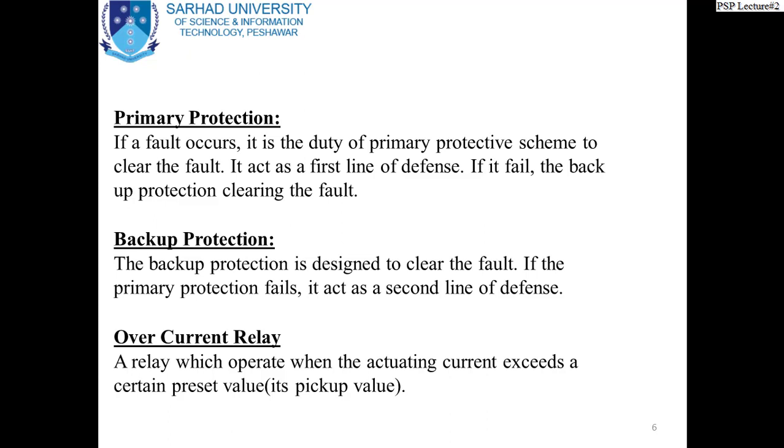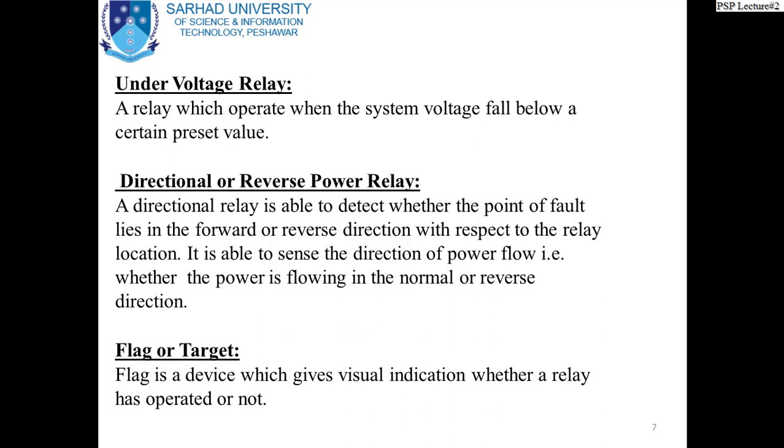Now, overcurrent relay. A relay which operates when the actuating current exceeds a certain preset value, that is its pickup value. We have already discussed the pickup value. So this relay just operates on the magnitude of the current. Under voltage relay. This is another relay, a relay which operates when the system voltage falls below a certain preset value.